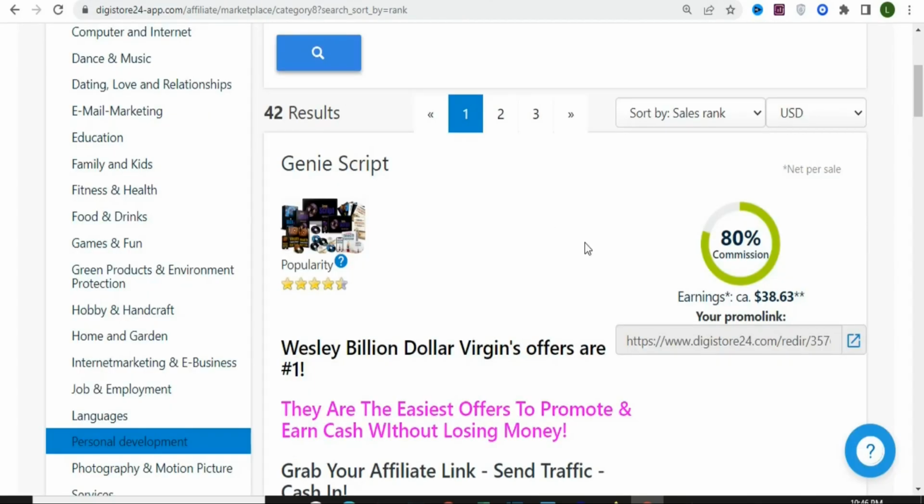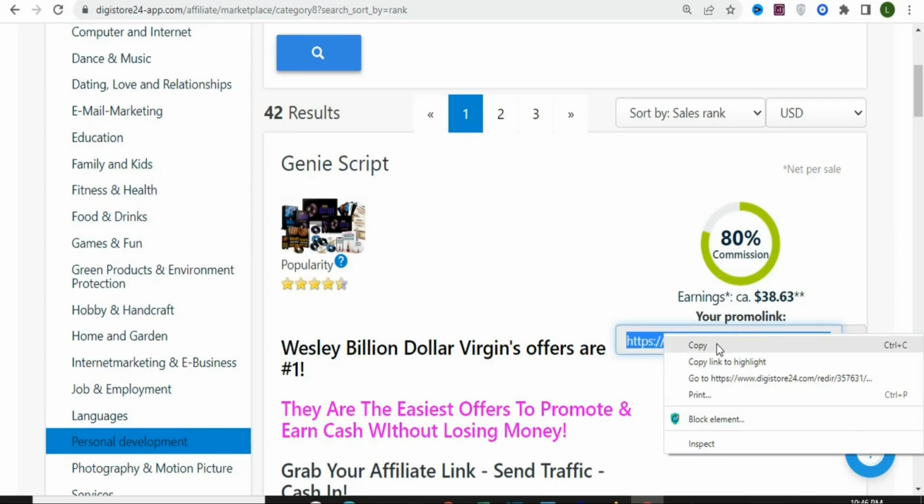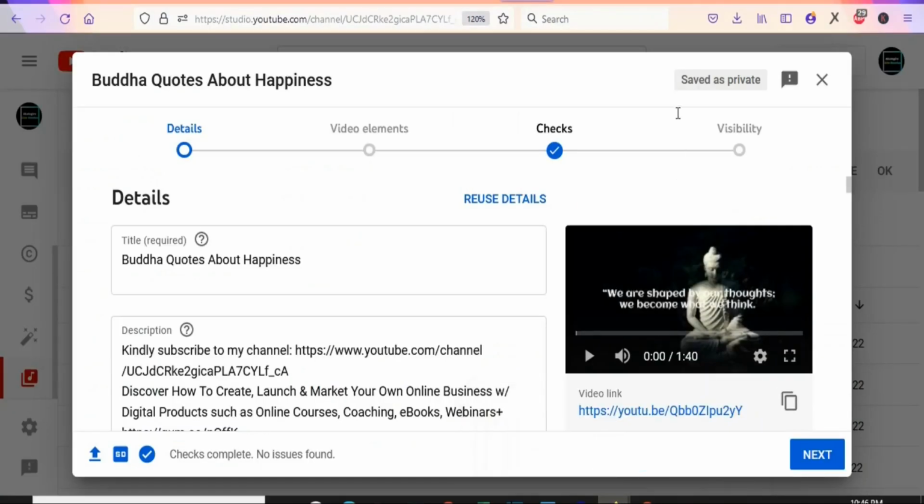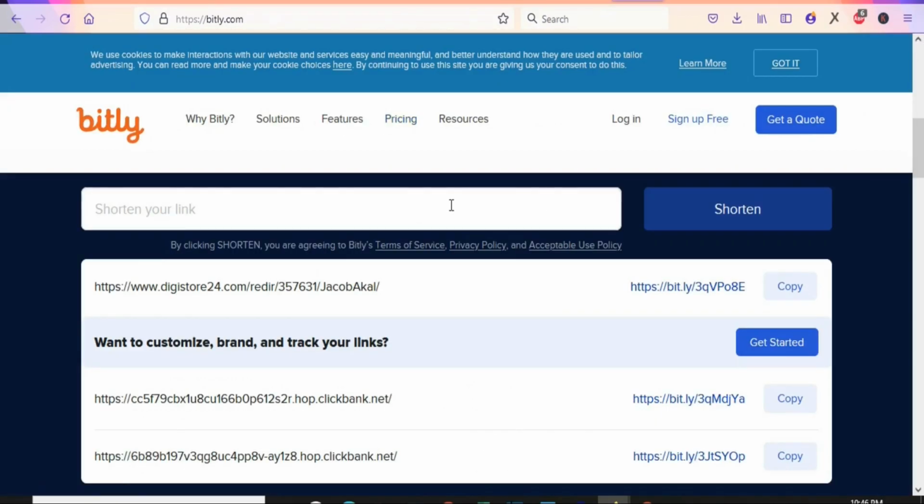Once you've seen the landing page of the product, what you are going to do is come here and then highlight it. Once you highlight it, copy your affiliate link. Once you copy your affiliate link, you want to shorten it so that it can look nice for people to click through. So you are going to use a URL shortener like Bitly.